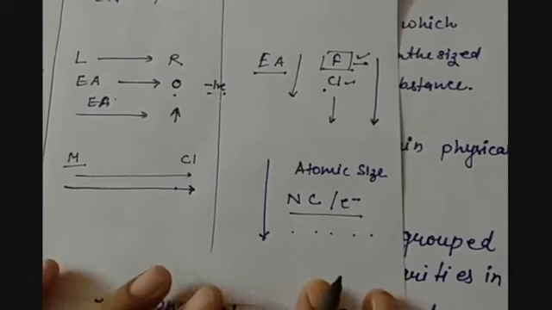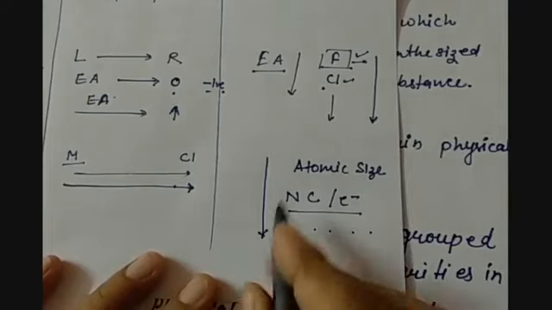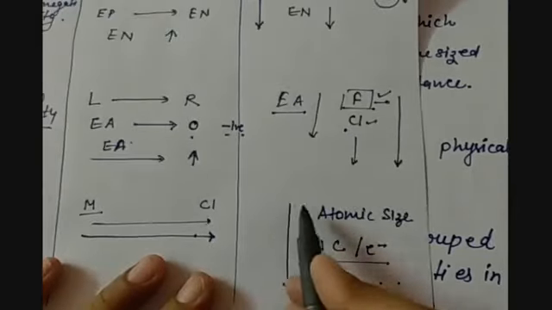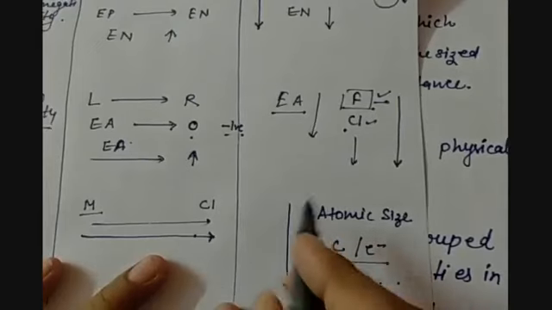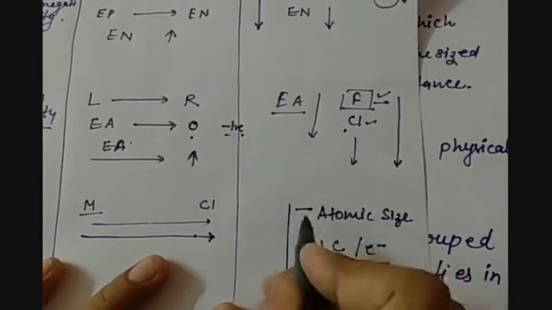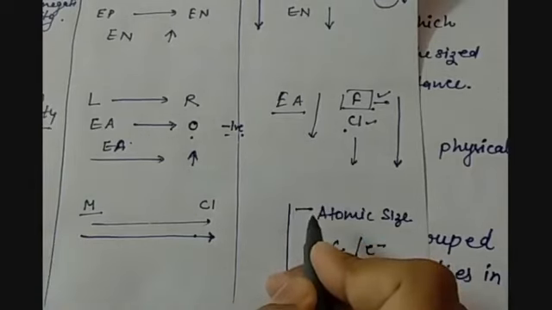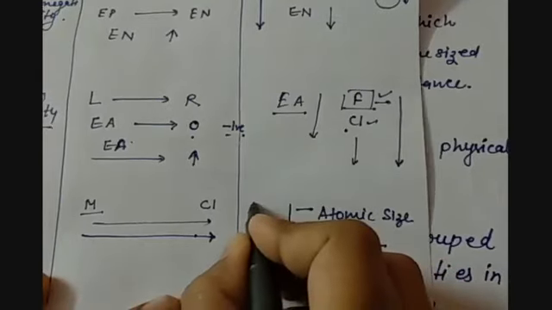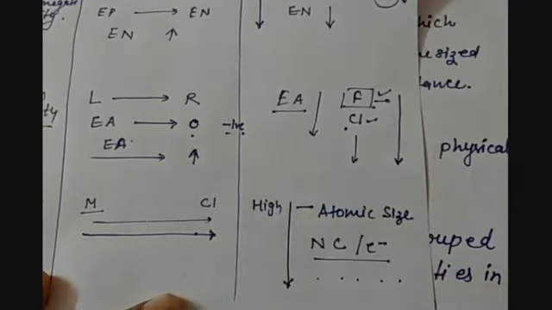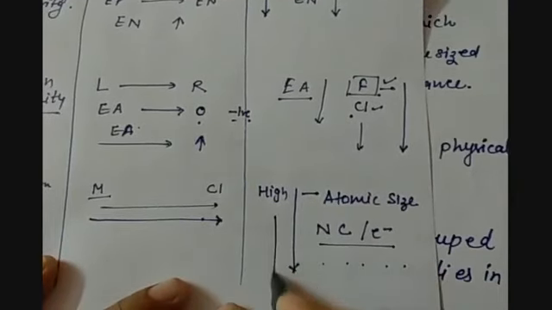So it is easy to remove electrons from the outermost shell as compared to the inner ones. As we go down the group, less energy will be required, whereas at the top of the group, more energy will be required as the number of shells is less. So the force of attraction between the nucleus and the outer electron is very high. So ionization energy is high at the top of the group and it decreases as we go down a group.